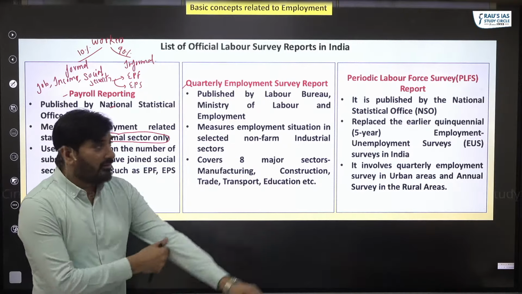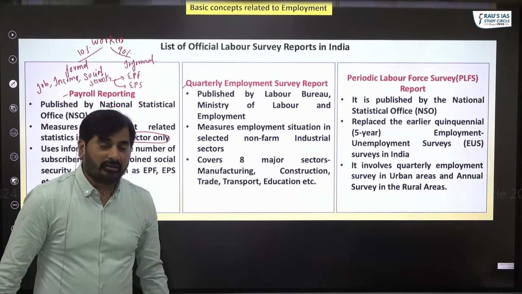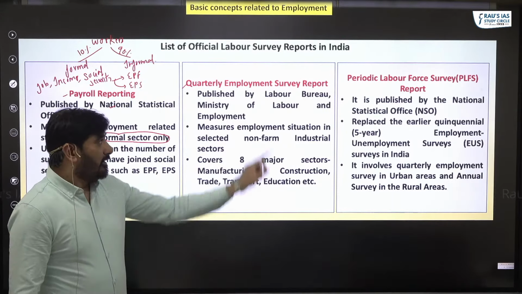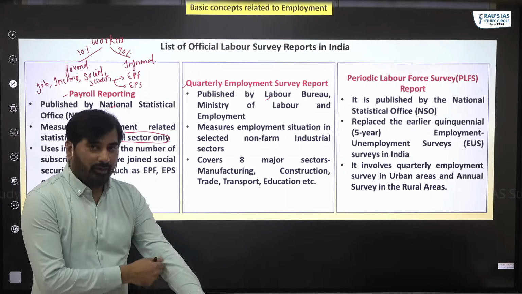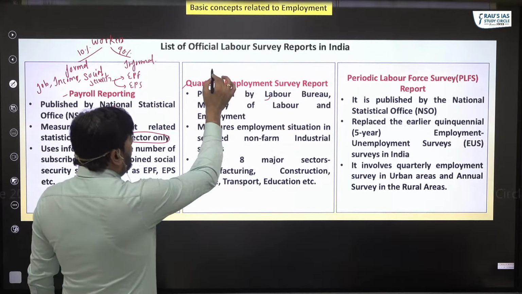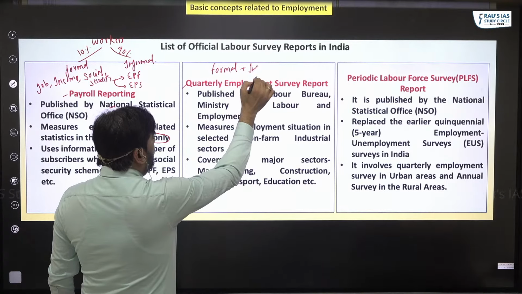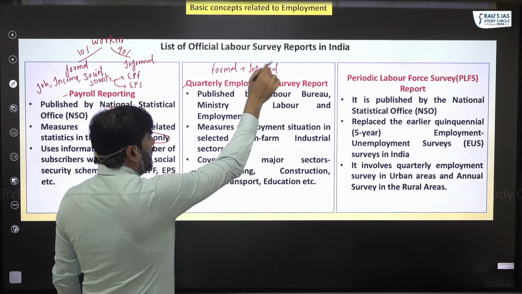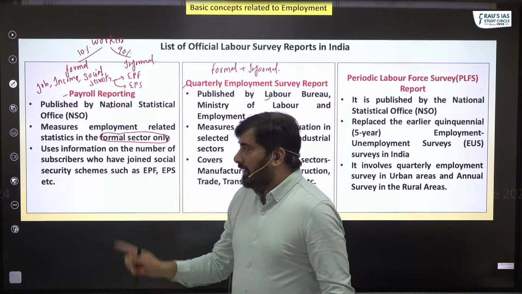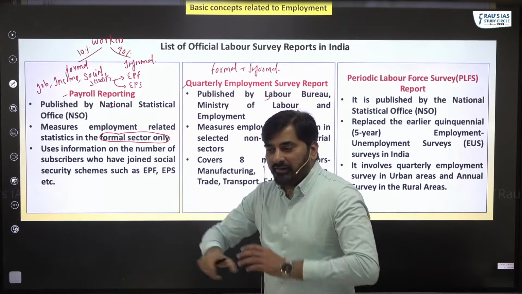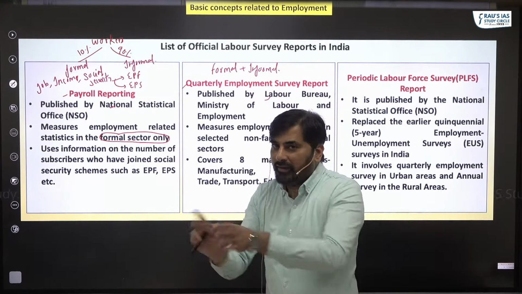Next report is Quarterly Employment Survey Report. This report is published by Labor Bureau. It will take into account formal workers plus informal workers. So in a way, it is better than payroll reporting because it is capturing the employment in the informal sector.